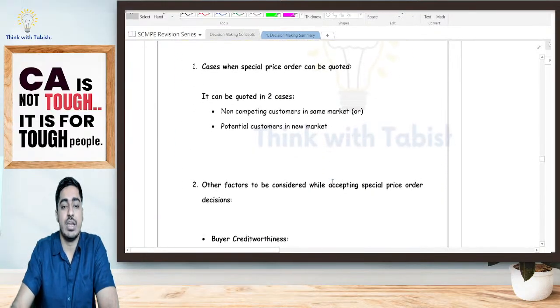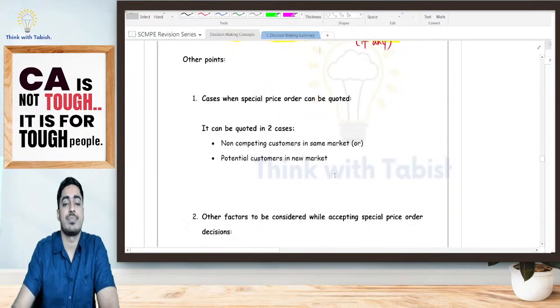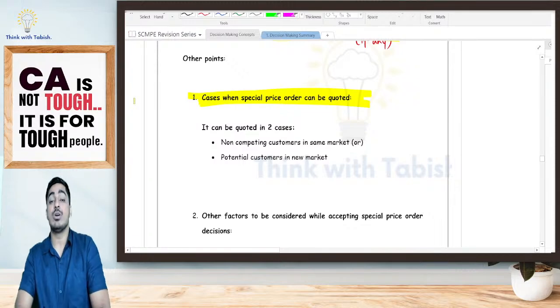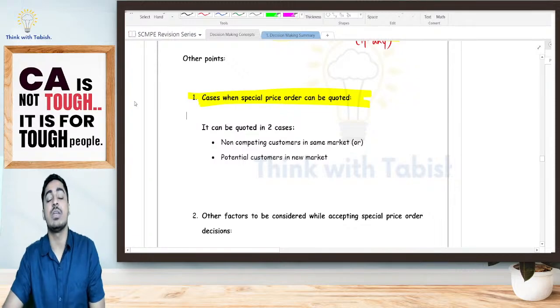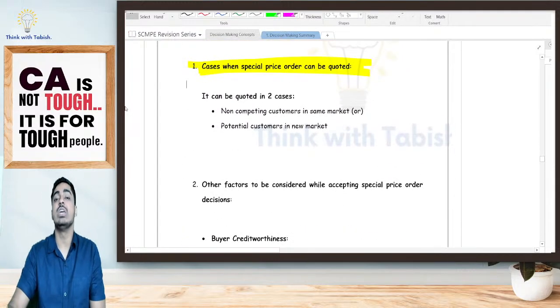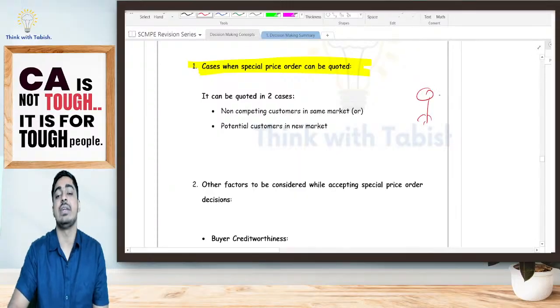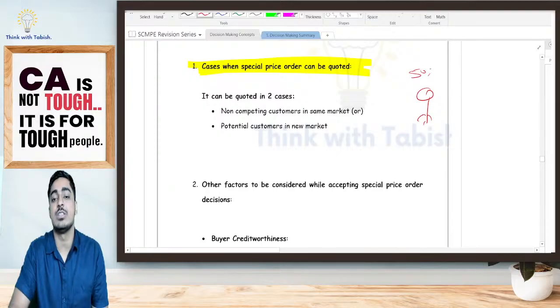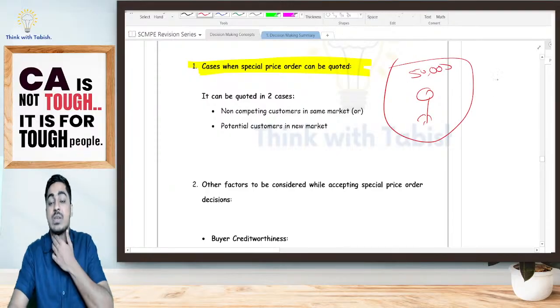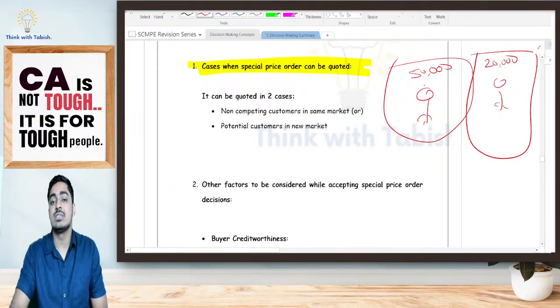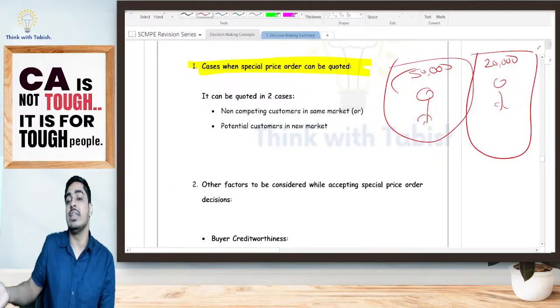Now, another point, students. Firstly, consider the cases where a special price order can be quoted. You cannot quote a special price everywhere. Suppose one party has come for a wedding and you tell him 50,000, and one more person has come for a wedding and you tell him 20,000. Is it going to be fair, students? This party will say, why should I pay 50,000? Just because I am not saying anything, you are charging more from me.